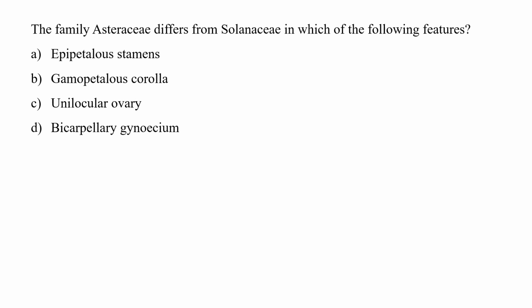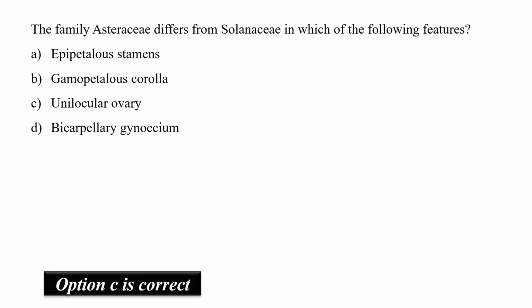So both the families are characterized by having gamopetalous corolla, epipetalous stamen, as well as bicarpellary gynoecium. But the family Asteraceae differs from Solanaceae in having unilocular ovary. In case of family Solanaceae, ovary varies from 1 to several. So the correct option is C, that is unilocular ovary.